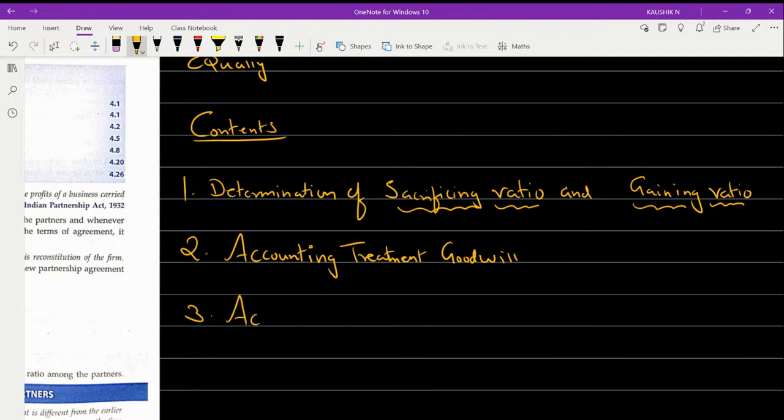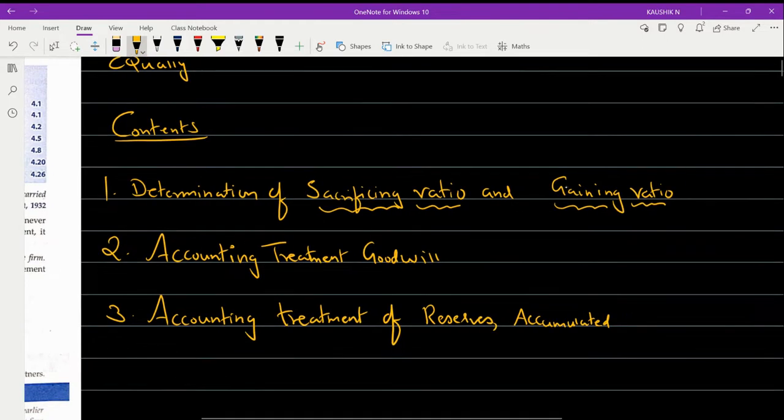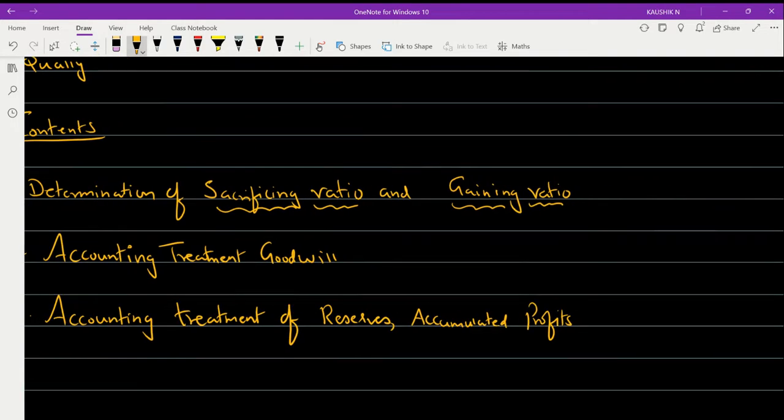So the third concept is accounting treatment of reserves, followed by accumulated profits and losses, followed by deferred revenue expenses. All these are some new terms. You will be learning them in detail. Don't worry.